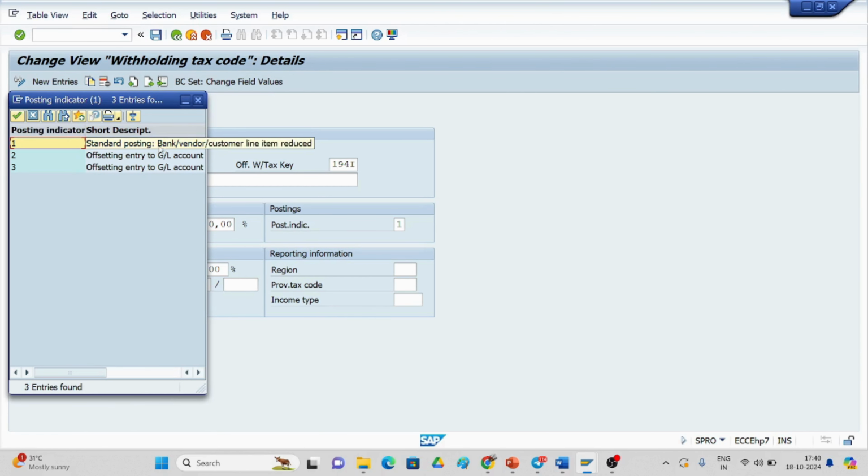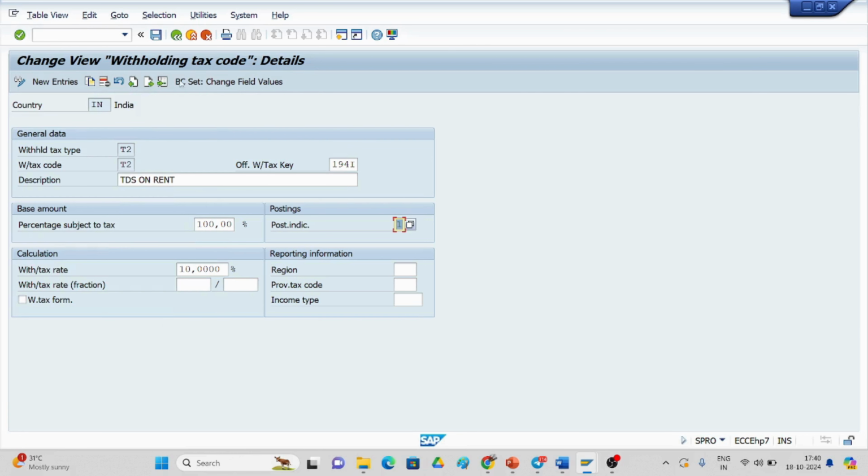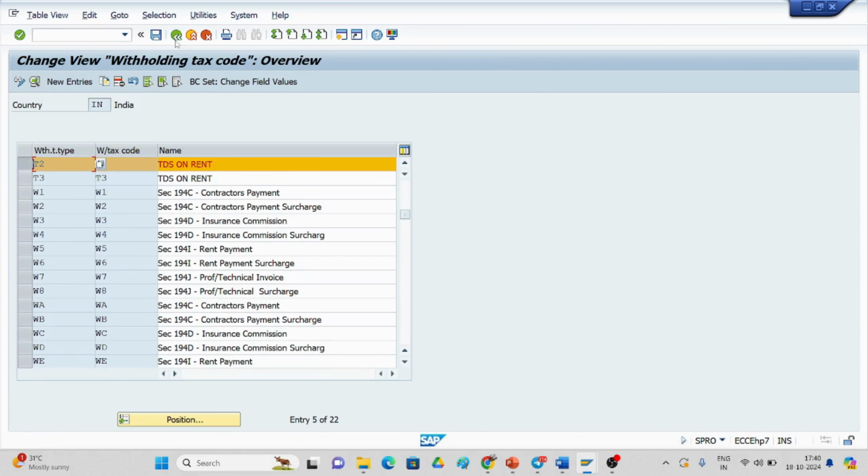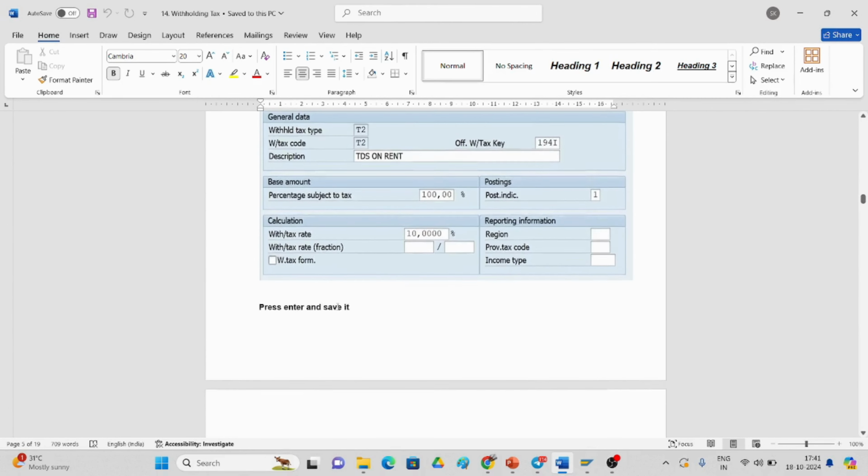One is standing posting bank vendor. So I have given that. So these are the details. Okay, so I have created. Likewise, you have to create and save it.